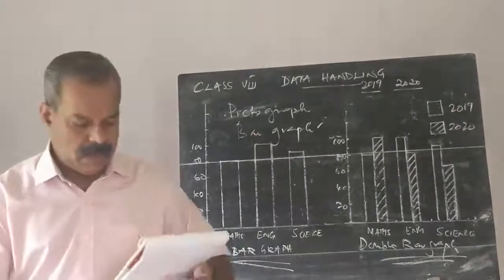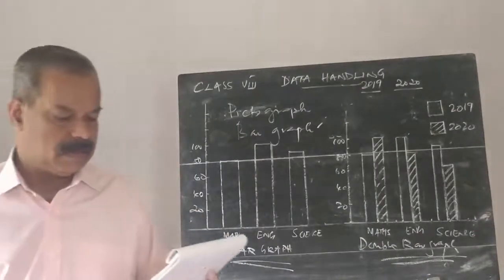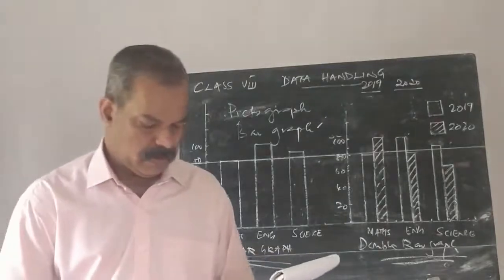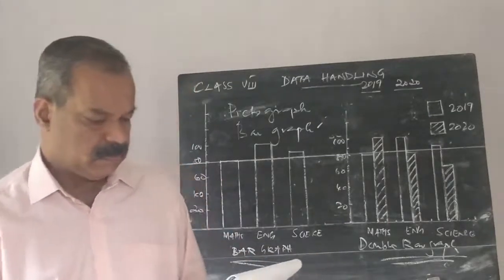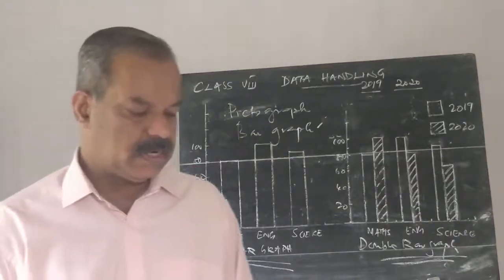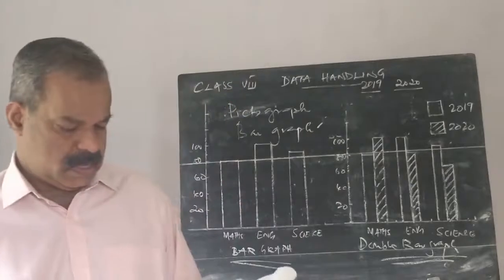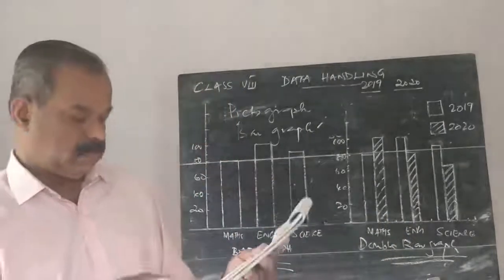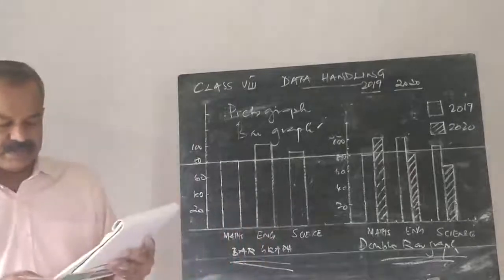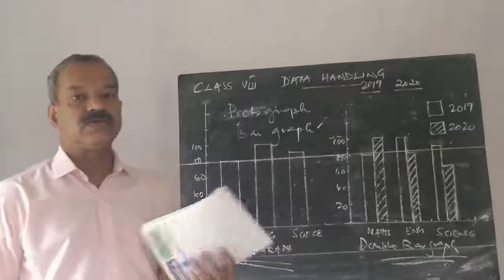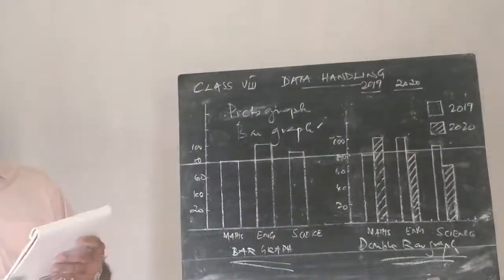Now you have to read the textbook, Chapter 5, data handling, and do the Try These questions on page 71. Questions 1, 2, 3.